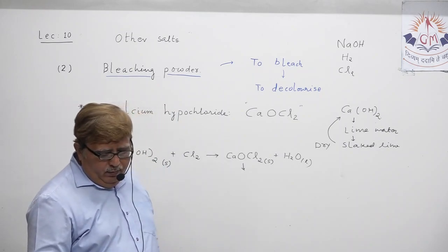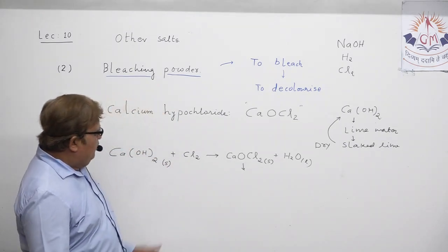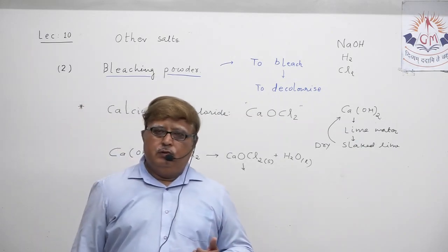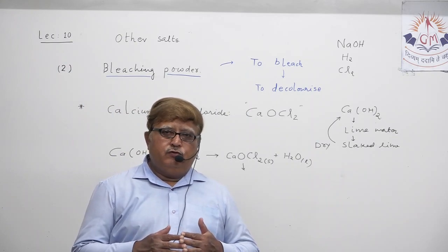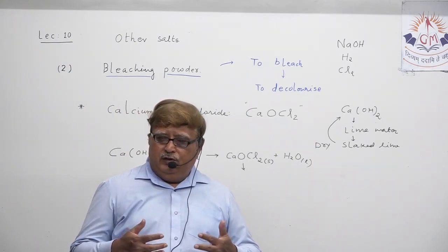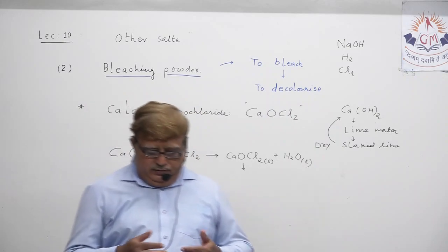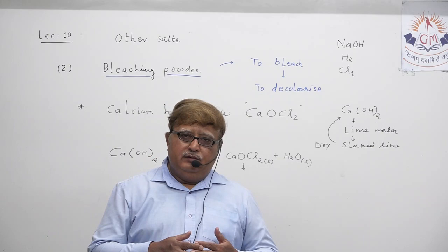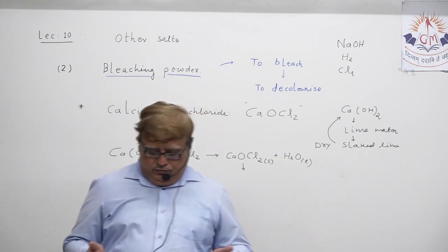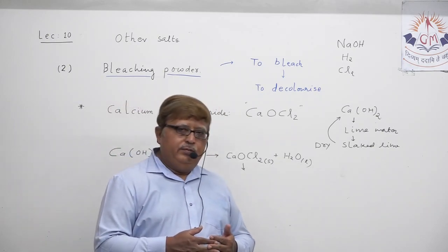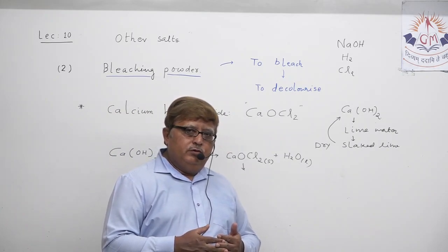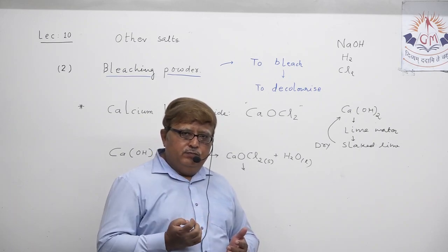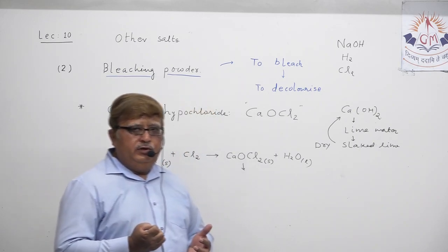So this is the way we are able to get bleaching powder. Understand? It can be spoken as: when chlorine is absorbed on dry slaked lime, they react with each other, and as a result we get two products. One is H2O and another is CaOCl2, which is known as calcium hypochlorite, or also known as bleaching powder. This way we are able to get bleaching powder.